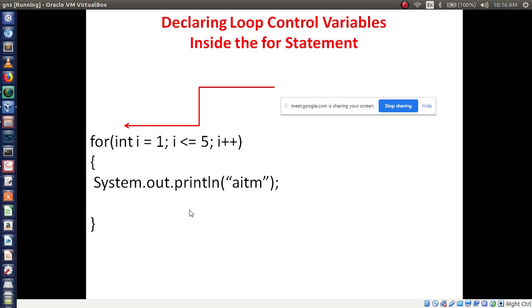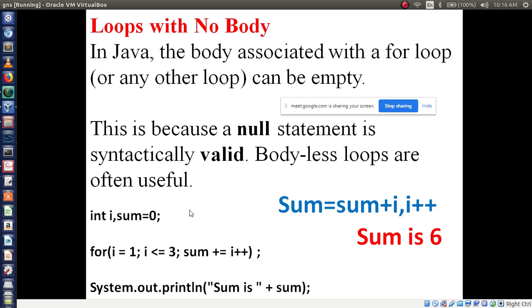Now another variation: declaring loop control variables inside the for loop. Declaring loop control variables means what? Here I have used int I, then sum, separately apart from this for loop. Then I am taking these variable names I and sum inside my for loop, right?